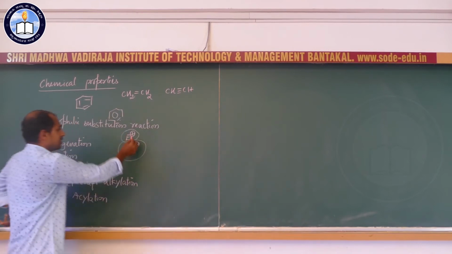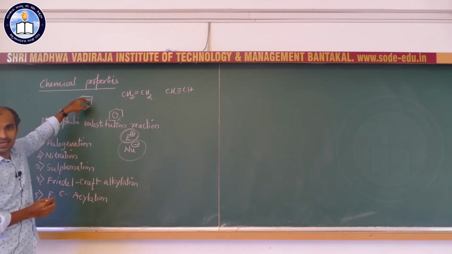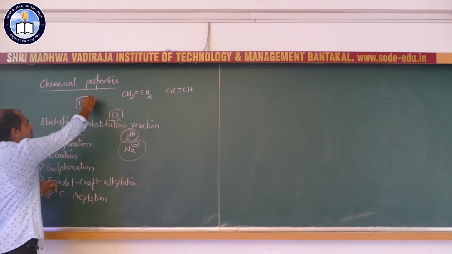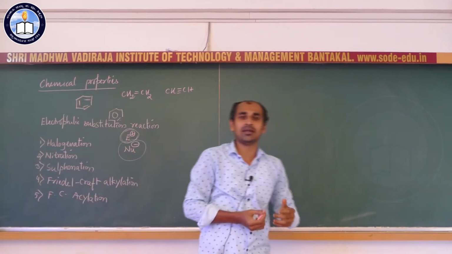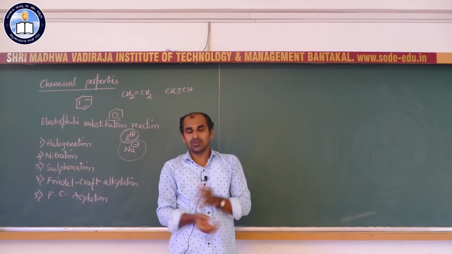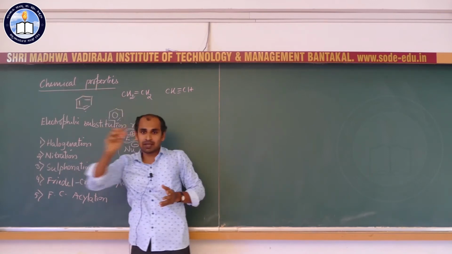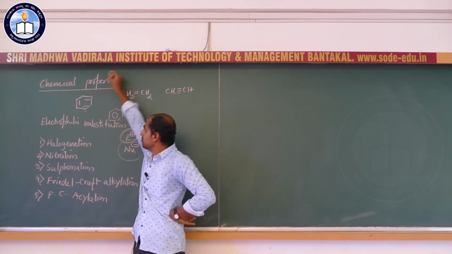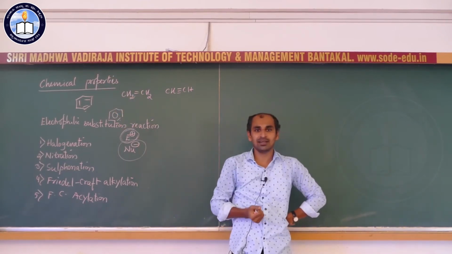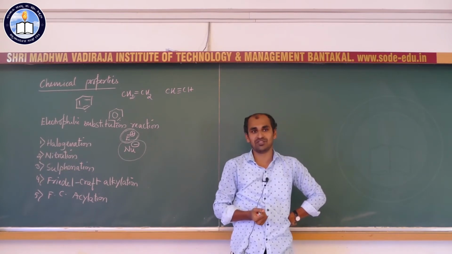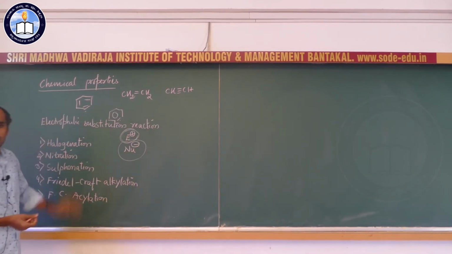When an electron deficient electrophile comes to the vicinity of such an electron rich benzene molecule, these pi electrons capture the electrophile and substitute the hydrogen present on the benzene ring. One of the hydrogens present on the benzene ring, on any carbon atom, will be replaced by the electrophile because the pi electrons attract these electron deficient electrophiles. Now we shall see each electrophilic substitution reaction one by one.